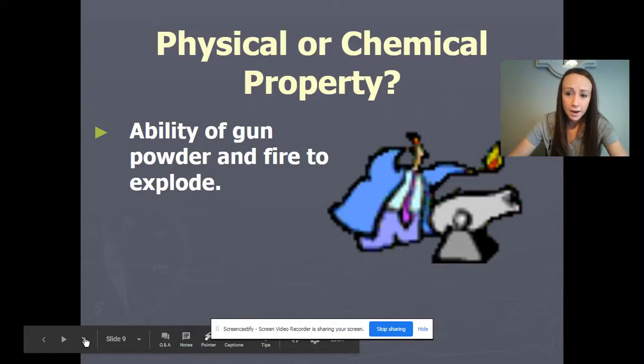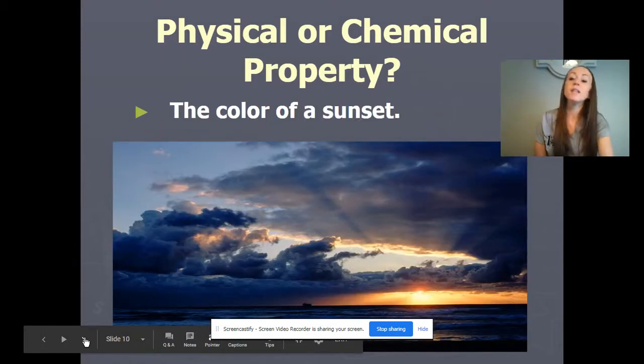So now let's practice with some of these physical or chemical properties. The ability of gunpowder and fire to explode. So ask yourself, is the matter going to stay the same? If the matter is going to stay the same, that means we have a physical property of matter. If the matter is going to change and there's going to be a chemical reaction in order to observe this property, we're going to get a new substance. That's a chemical property. If you said this was a chemical property, you'd be correct, because in order for something to explode, we're going to get a new substance, and there's going to be indicators of these new substances as well.